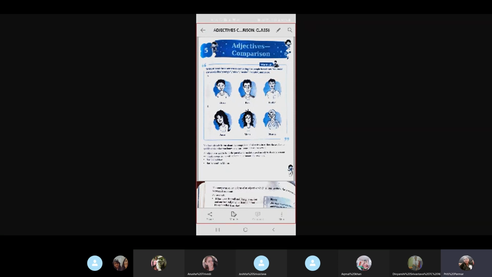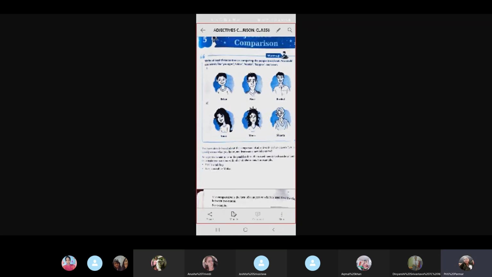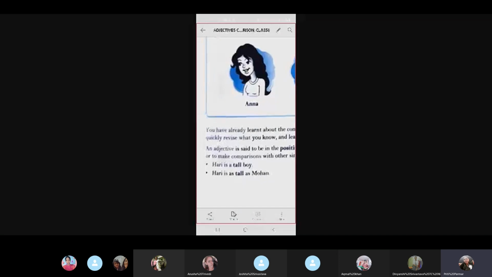You can understand an adjective is said to be in the positive form if it is used merely to describe a noun or to make comparison with other similar nouns. Now you can see the sentence given below. Hari is a tall boy. Here, Hari is being described. What kind of a boy is he? He's a tall boy. Boy is a noun, Hari is a noun, and tall is describing the boy. So here the degree is tall only.